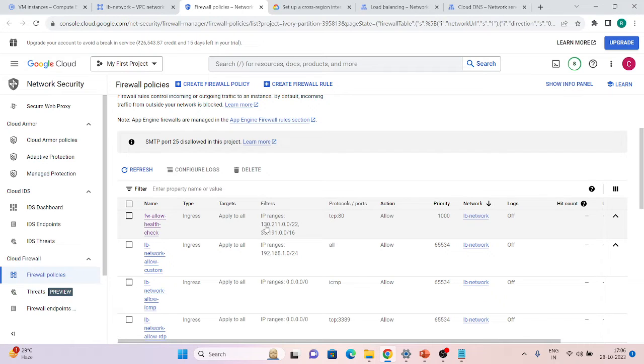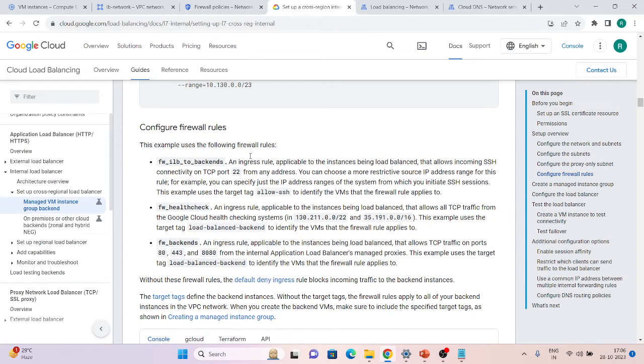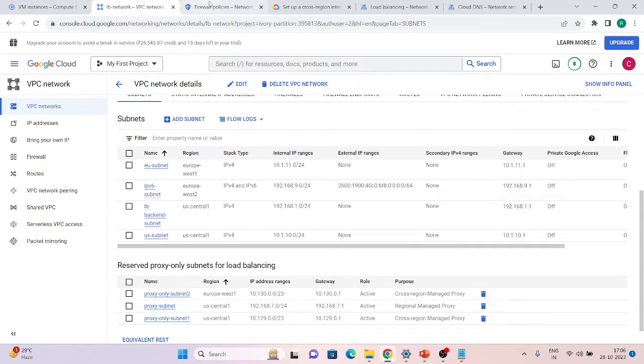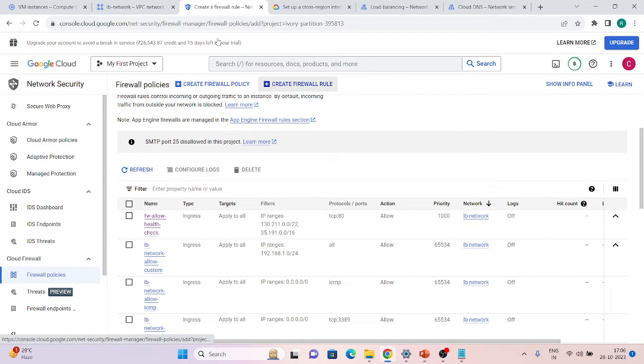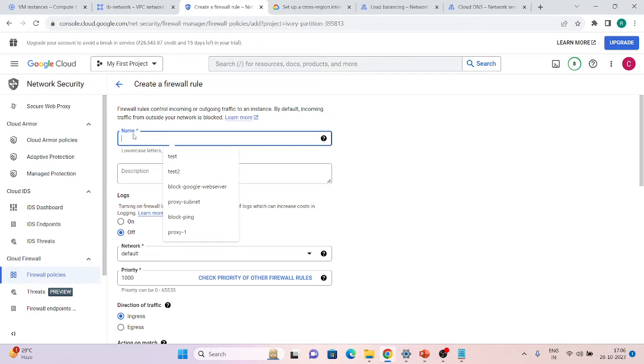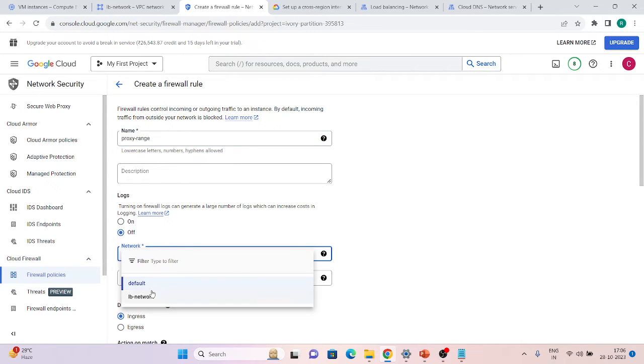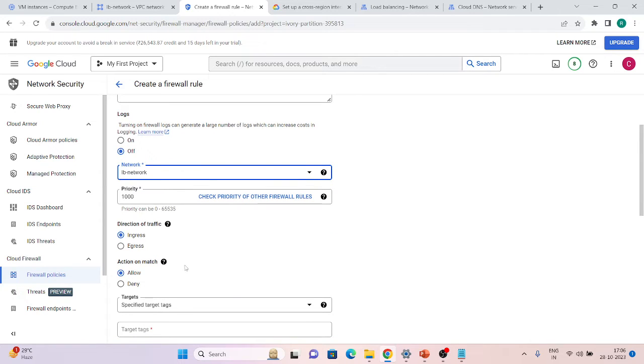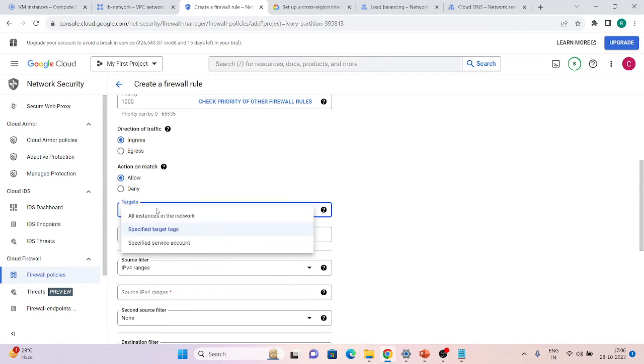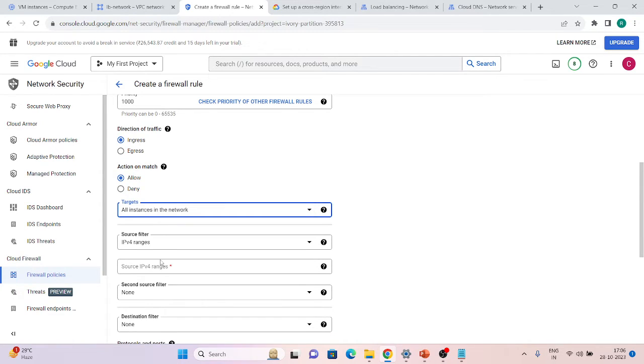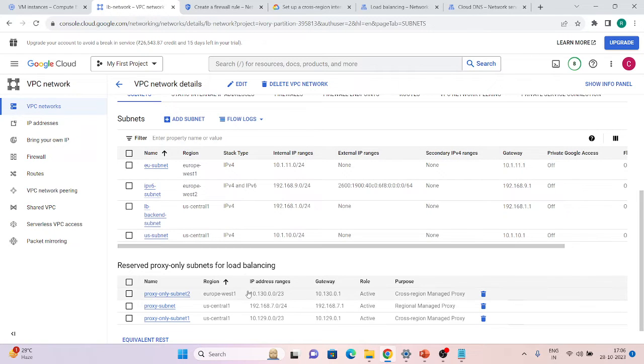So here it is 130.211.0.0 and this one. Both of these IP ranges I already have, but I will create for these new ranges. So let's click create a firewall rule, and we can give it a name like proxy range. After that, we have to choose a network, which is LB network. It is an ingress rule. It will allow, and we will apply to all the instances in the network. We have to provide the IP range. Just copy from here and paste it down.